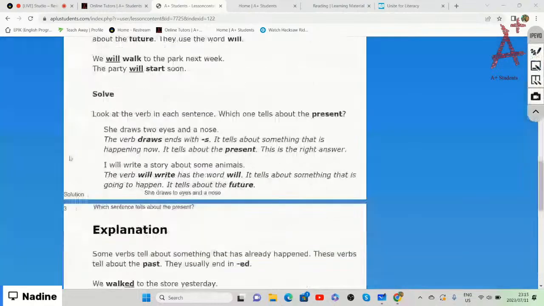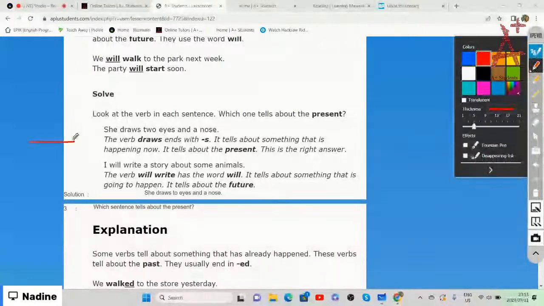All right, look at the next two sentences. Look at the verb in each sentence. We specifically need to look at the verb because the verb will tell us whether it is present, past, or future. So which one tells us about the present? Is it, she draws two eyes and a nose? Or, I will write a story about some animals?